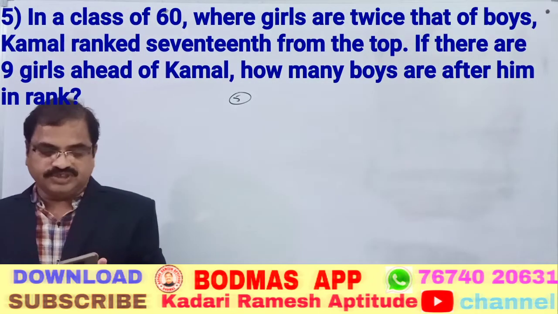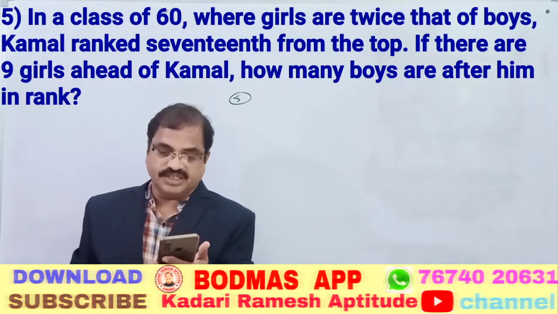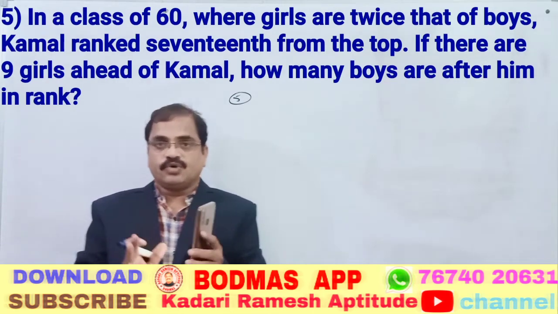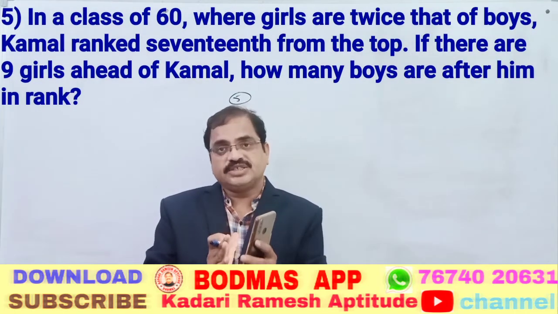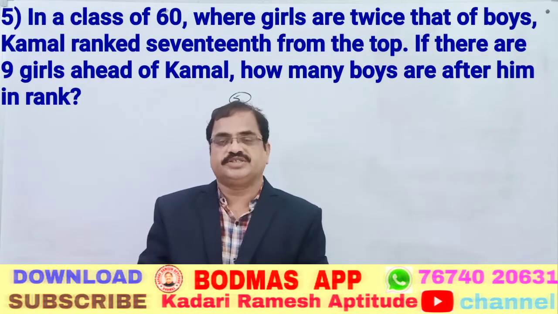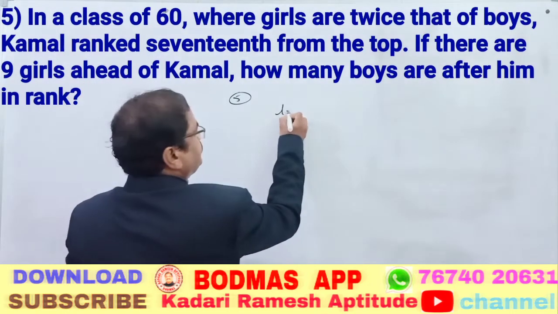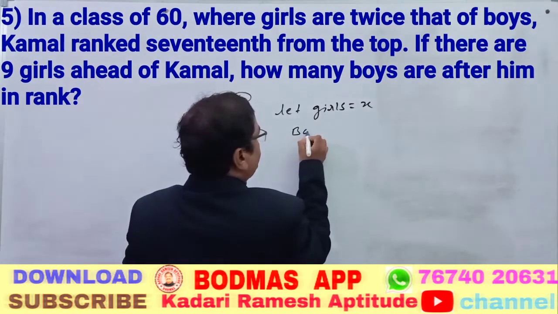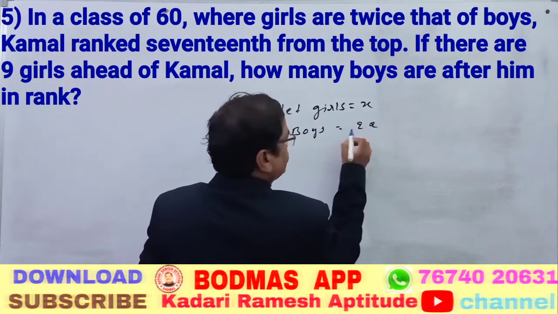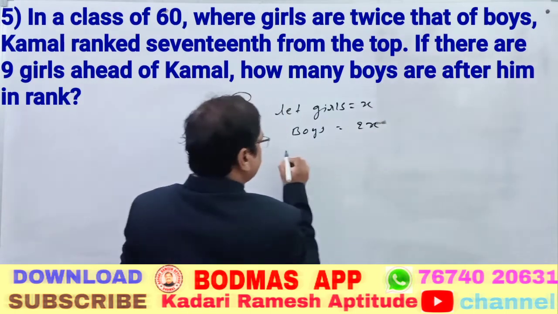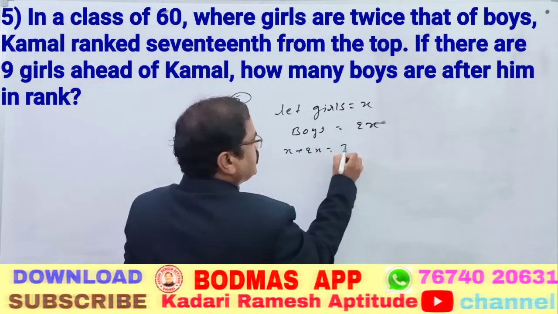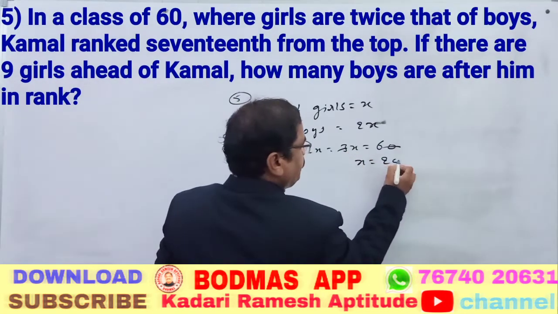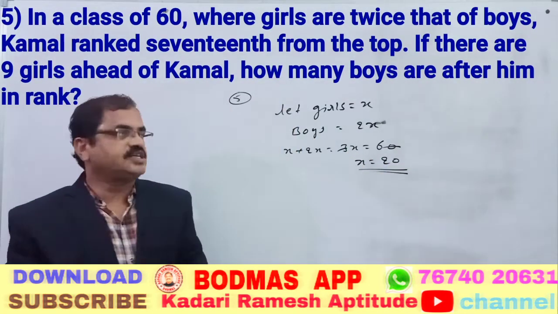Okay, so beautiful question. In a class, 60 students are there, where girls are twice that of boys. Means the total strength is 60. Girls are twice that of the boys. Let boys be x, then girls are 2x. Then x plus 2x is equal to how much? 3x is equal to 60. Then x is equal to 20.